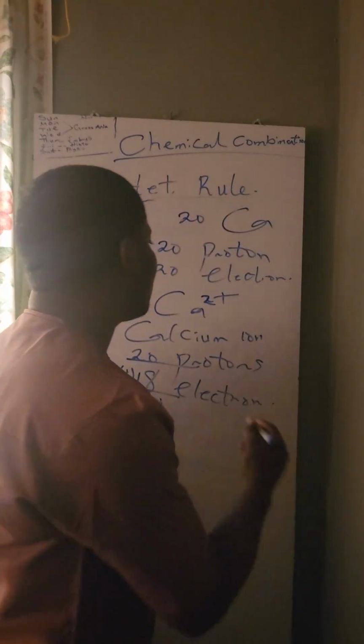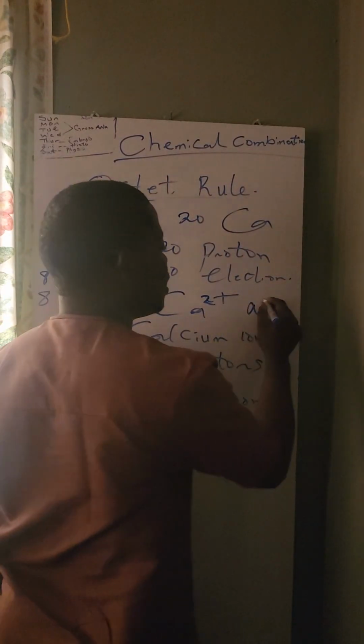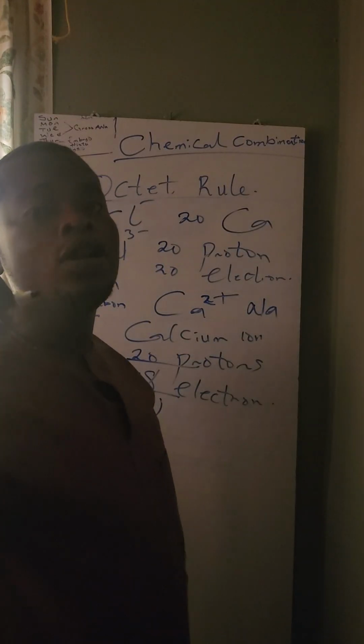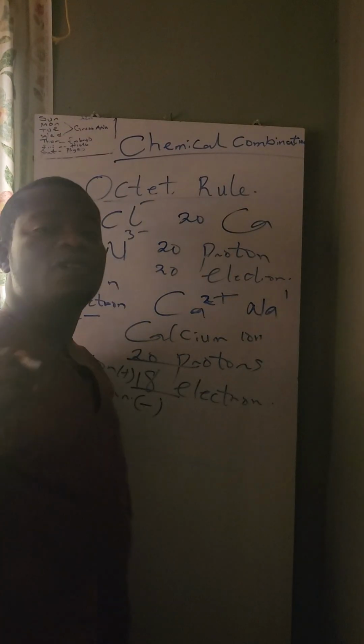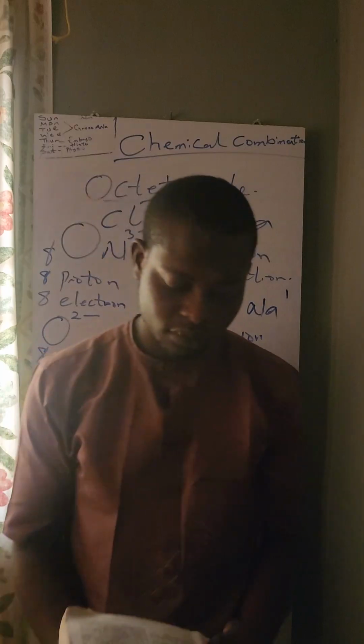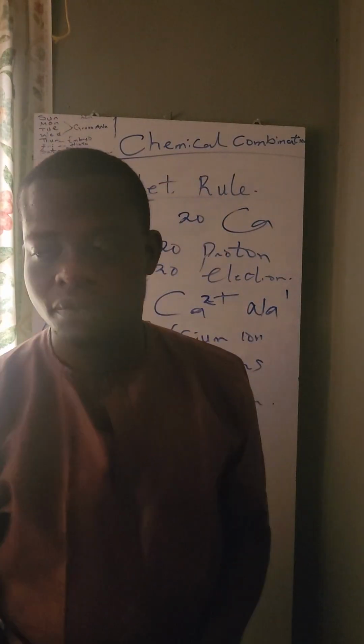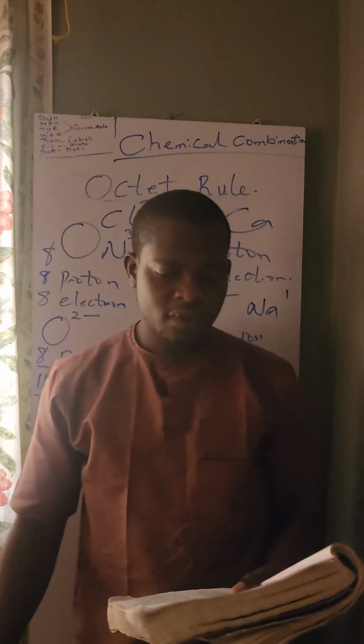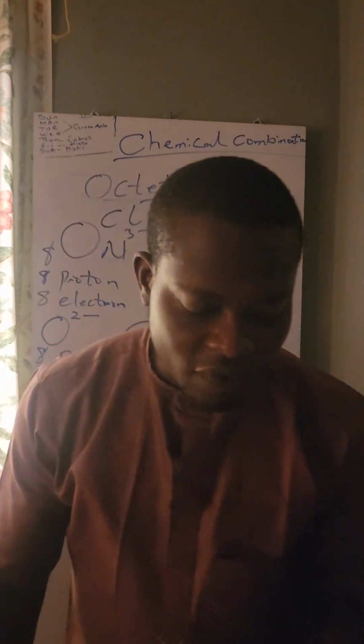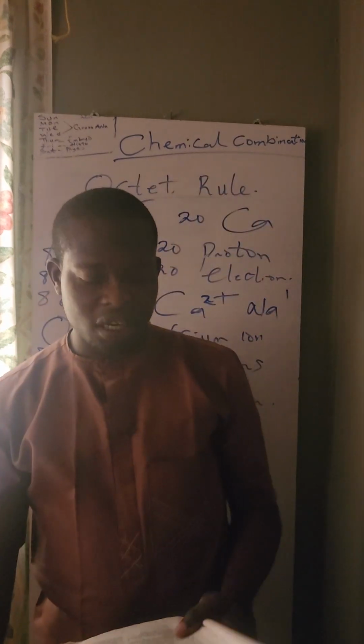For example, they ask, what is the electrovalency of sodium, Na? Sodium can only lose one electron. It means its electrovalency is 1. Calcium can only lose 2 electrons. It means the electrovalency is 2. Okay, the charge of an ion is the electrovalency of the element.